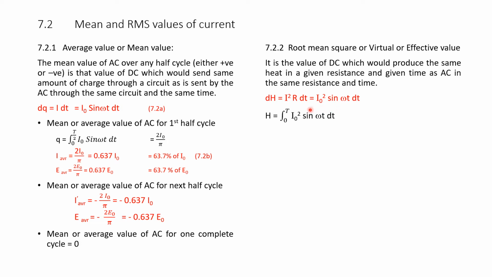Therefore, we are taking the integral from 0 to t of I naught squared sin squared omega t R dt. Taking I naught squared and integrating 0 to t, we get I naught squared R into t by 2, that is equal to I RMS squared into RT.